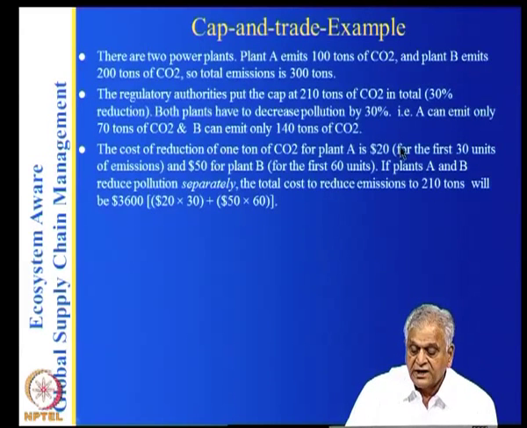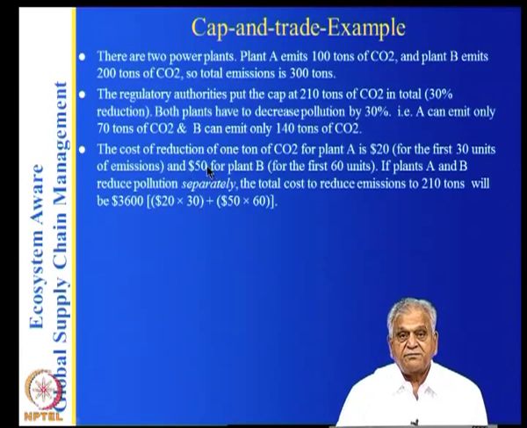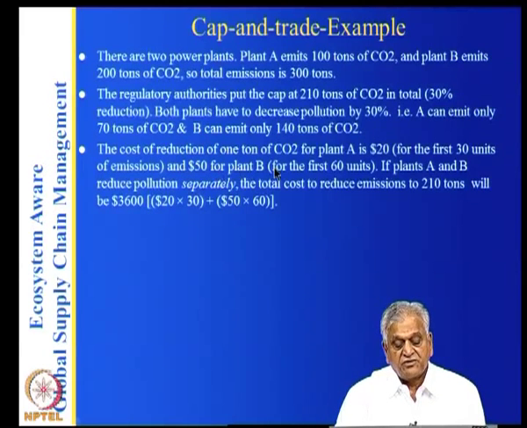Now, you can always find here that A has to reduce by 30 units and it costs only $20, whereas for B it has to reduce by 60 units and it costs $50 for the plant. So, you can see it costs more for B to reduce this one. So, there is an opportunity here for A to reduce more and sell it to B. That is what it does.